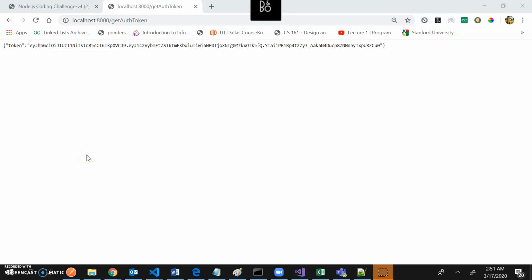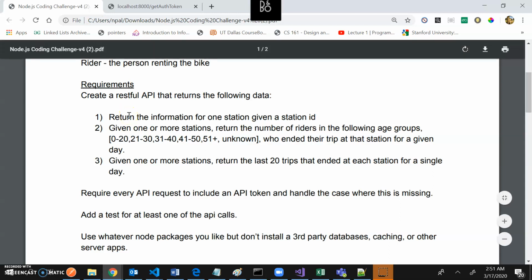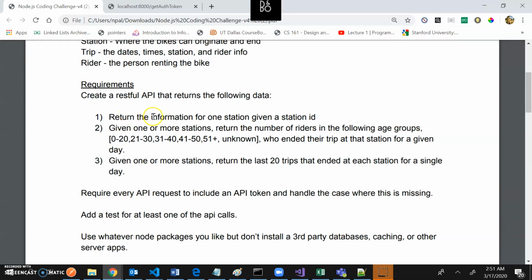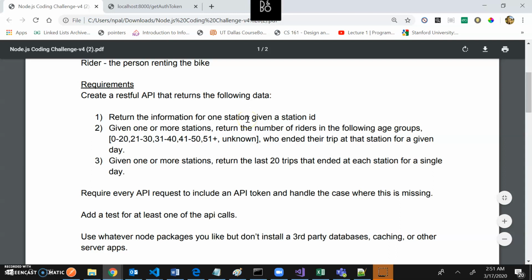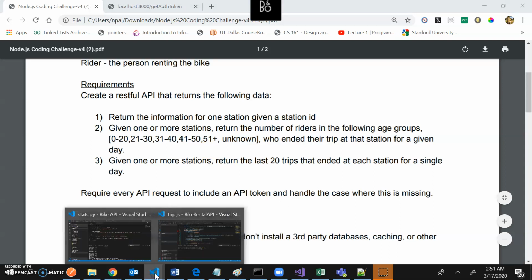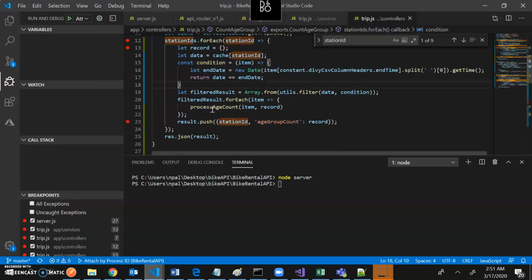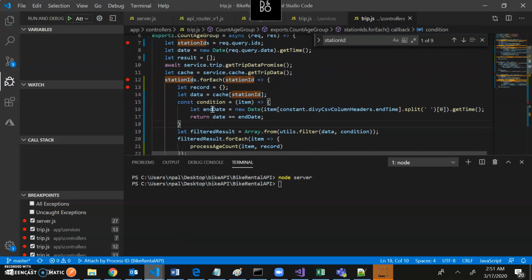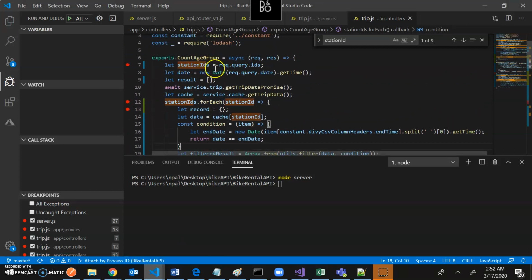Hey, how's it going? So last time I told that I was just computing the API resource based on one single ID, but they can pass one or more IDs for question number two and three. So what I'm doing, I just refactored my application a little bit, where I'm just doing something like this. Instead of ID, I can have IDs.